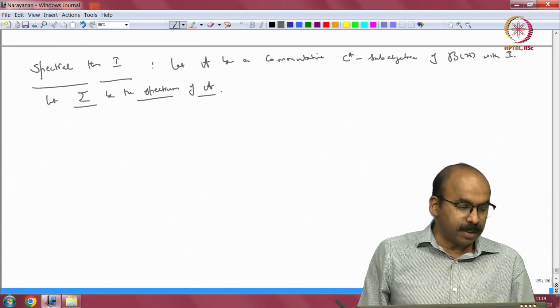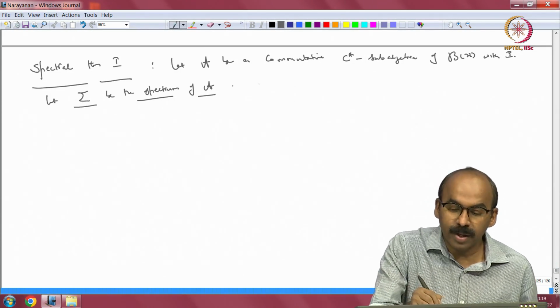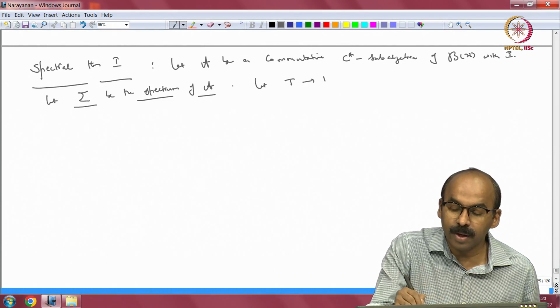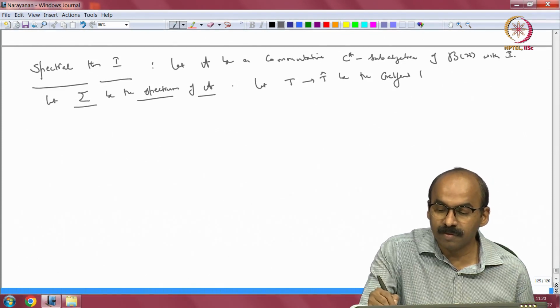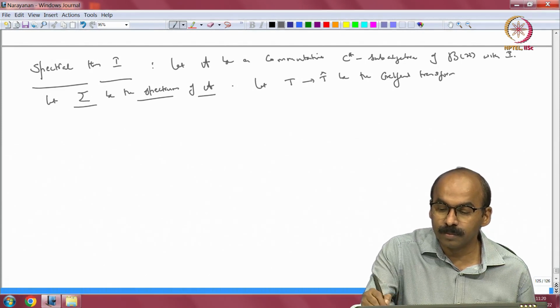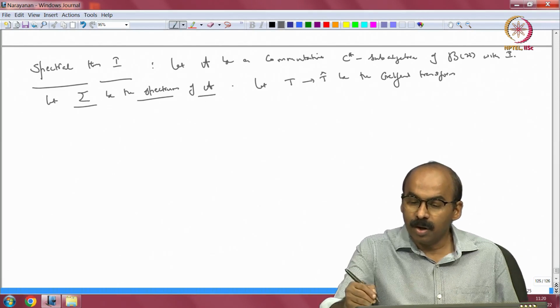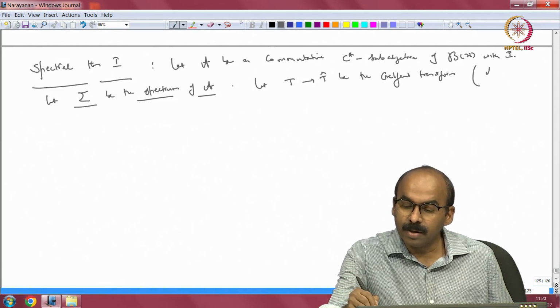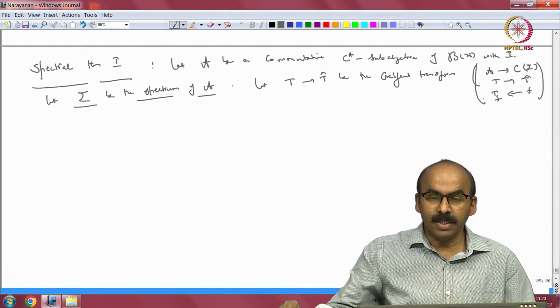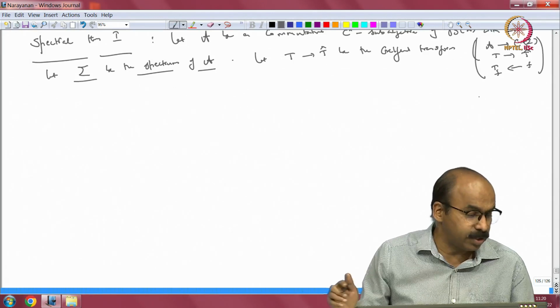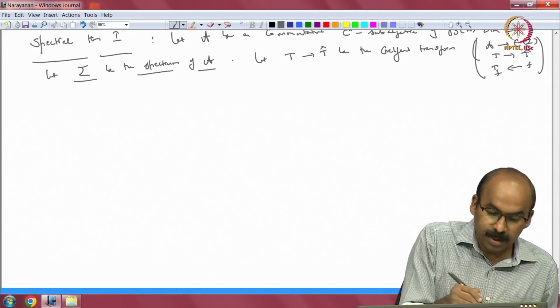So, that is going to be our notation, and as usual, T going to T hat, let T going to T hat be the Gelfand transform, where T is in A. So, A is identified with continuous functions on the spectrum, that is the Gelfand transform, and also if I take f, I will have T sub f. That completely identifies these two algebras.